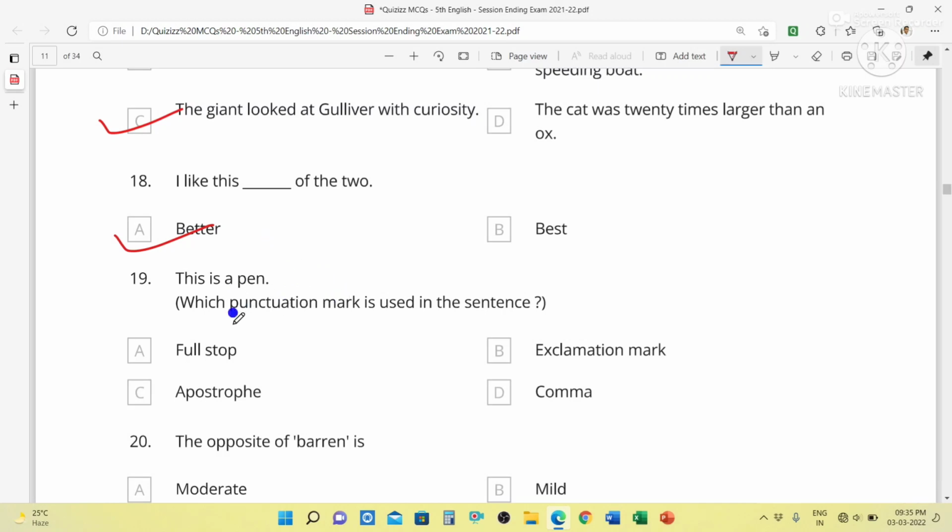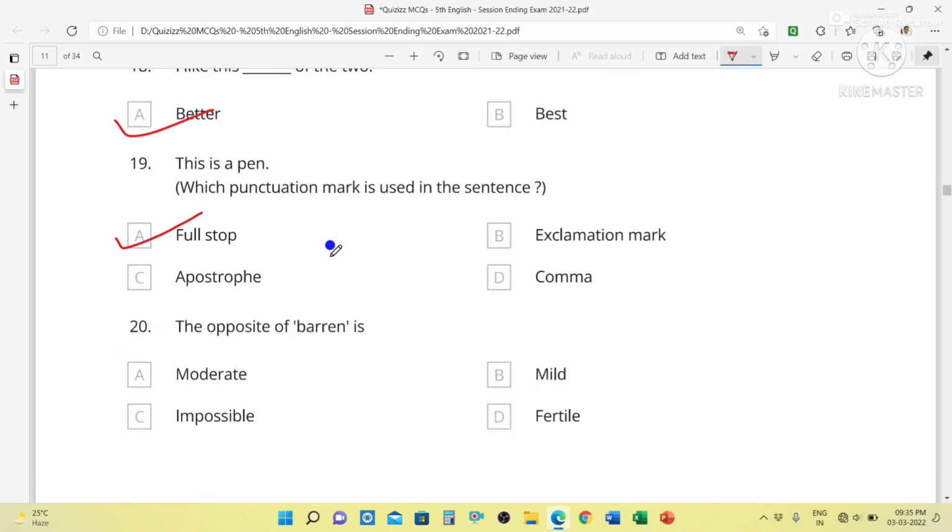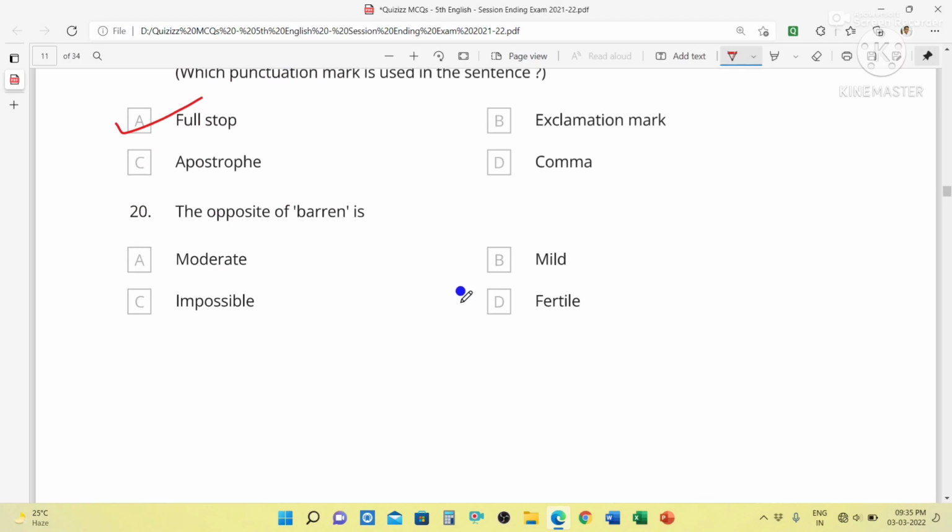Which punctuation mark is used in the sentence? That is your full stop. Full stop is used at the end of the sentence, if that is not a question, that means not an interrogative sentence or exclamatory sentence. In case of an interrogative sentence, you use a question mark, and in case of an exclamatory sentence, we use an exclamation mark. In all of the sentences, we use full stop. The opposite of barren is fertile.